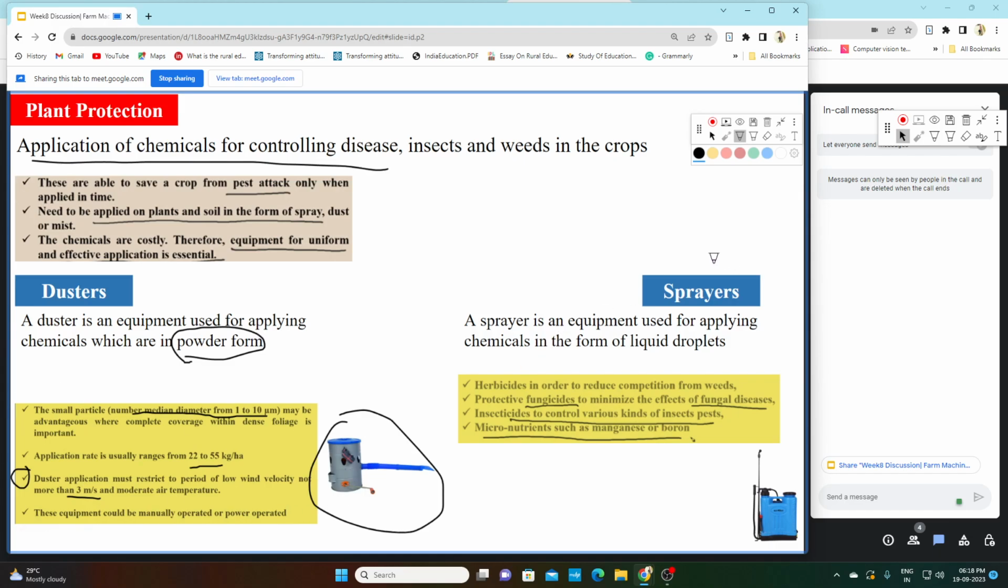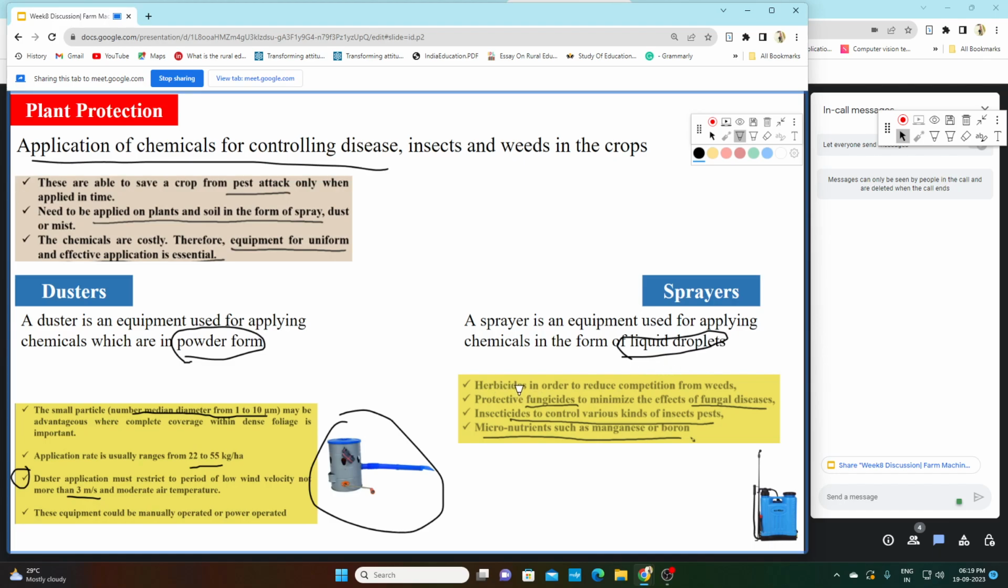Now second thing, sprayer. Sprayer is more important than duster. Why is sprayer more important than duster? Because I have told you that this duster cannot be used in more wind velocity. So we have come with sprayer. What is a sprayer? Sprayer is an equipment used for applying chemicals in the form of liquid droplets. Okay, so here in duster we are applying chemicals in powder form. Here we are applying chemicals in the form of liquids. Okay, the droplets are liquids.